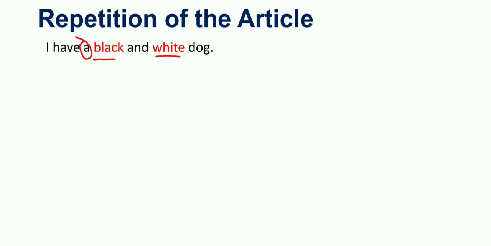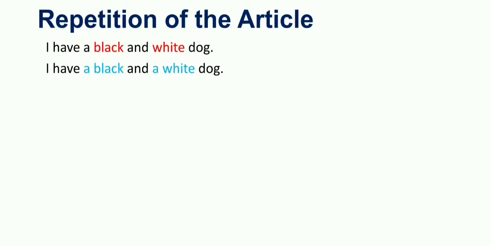Now look at another sentence: I have a black and a white dog. Can you tell me the difference between the sentences? Keep in mind, when we do not repeat the article, I have only used one article, and it is modifying black as well as white.